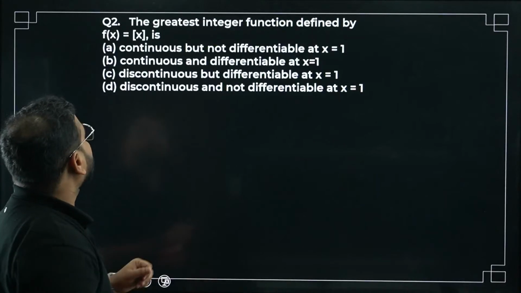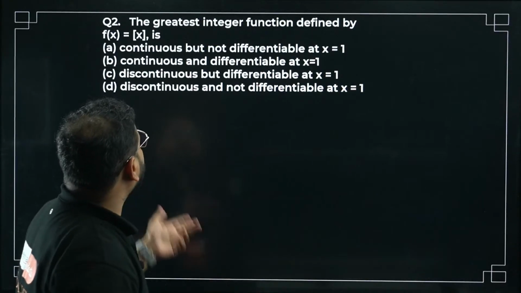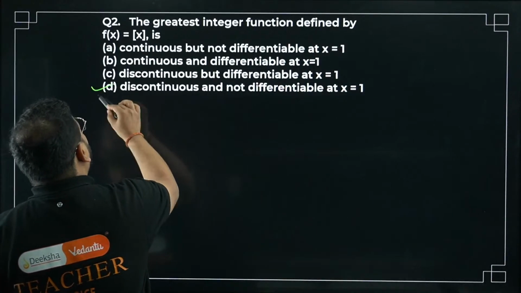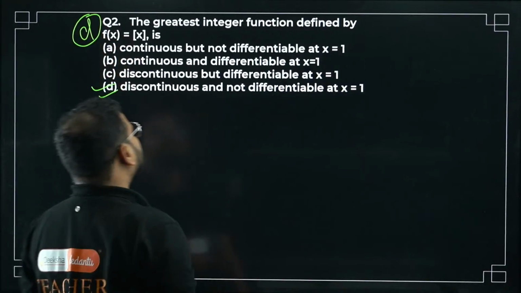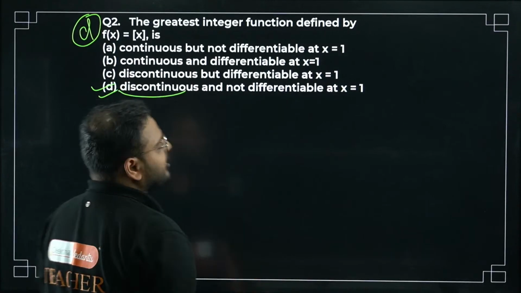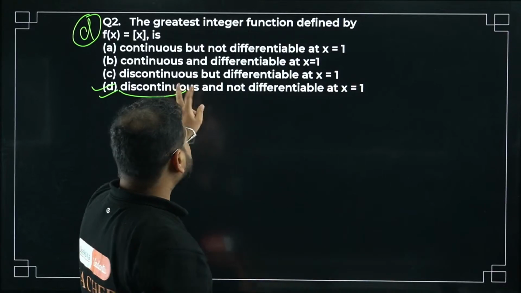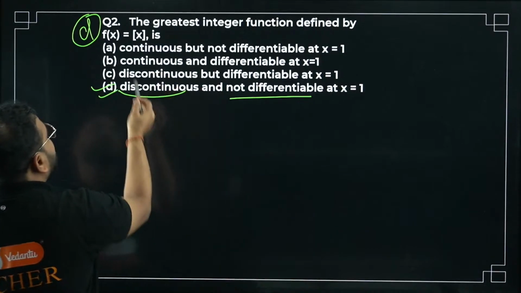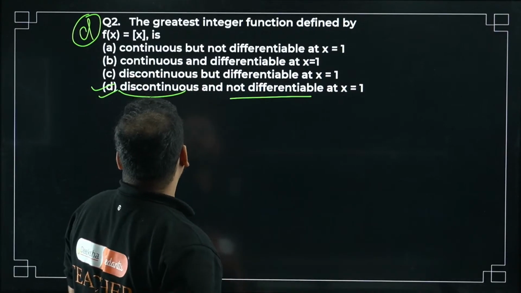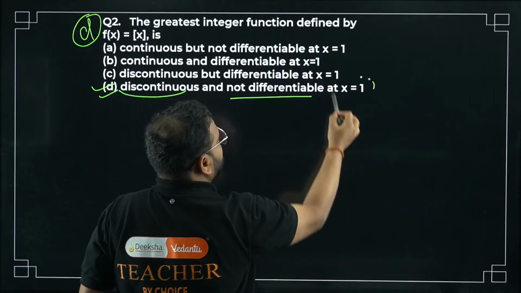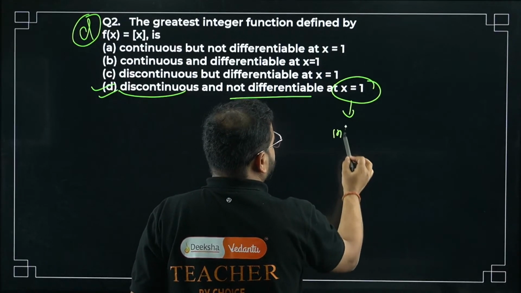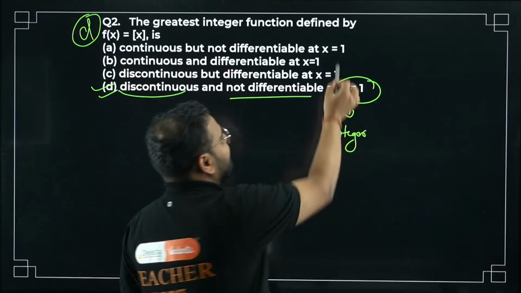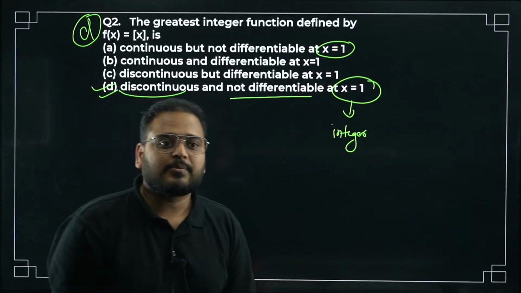So question number 2: the greatest integer function defined by f(x) equal to greatest integer of x is discontinuous and not differentiable at x equals 1. Option number D. Why, sir? If a function is discontinuous, bacha, it cannot be differentiable. That's why, discontinuous we proved right now, and non-differentiable as well. So don't get trapped in the statement continuous but not differentiable. It is discontinuous at x equals 1. How come, sir? Integer, bacha. We know it is continuous, but not at integers. So I hope this option is clear. Option is D.